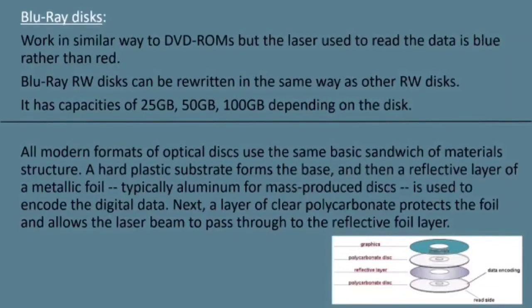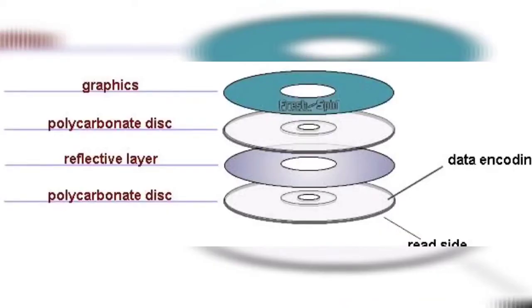All modern formats of optical discs use the same basic sandwich structure of material. A hard plastic substrate forms the base, and then a reflective layer of metallic foil, typically aluminium for mass-produced discs, is used to encode the digital data. Next, a layer of clear polycarbonate protects the foil and allows the laser beam to pass through to the reflective foil layer.